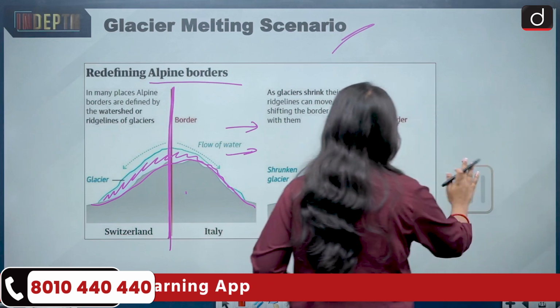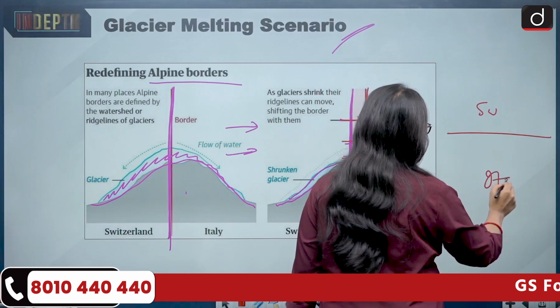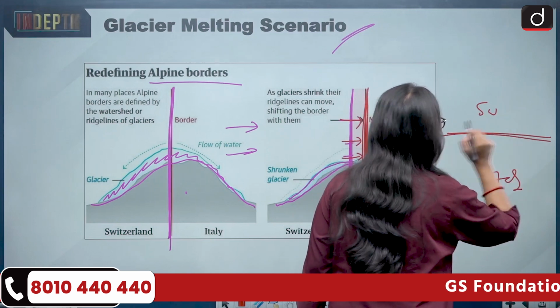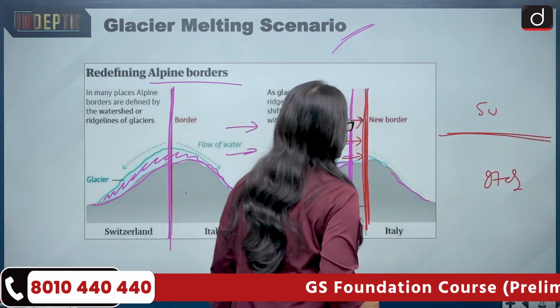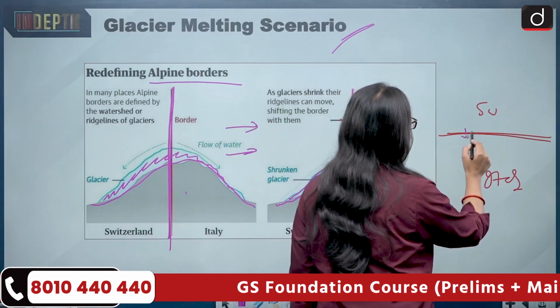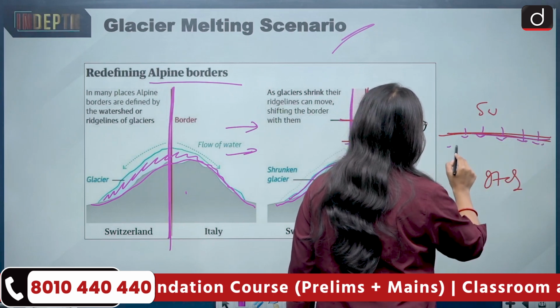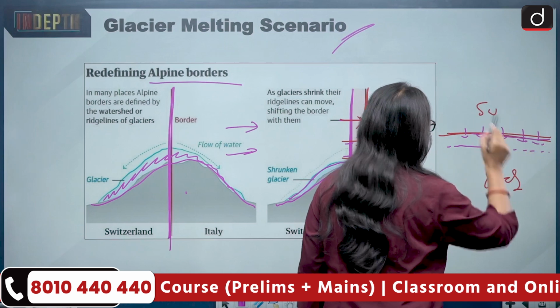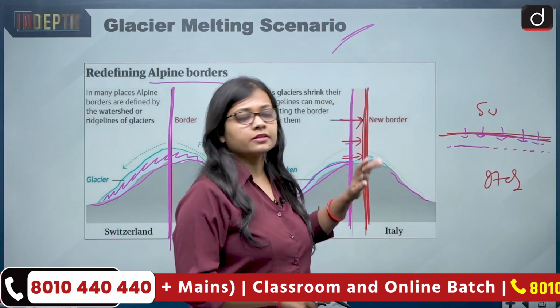Now imagine this scenario. This is Switzerland and this is Italy, and this was the original ridgeline between Switzerland and Italy. Because the melting of glaciers is taking place, the ridgeline, which was originally this, has now shifted to this. And that is why the redrawing of the border needs to be done.